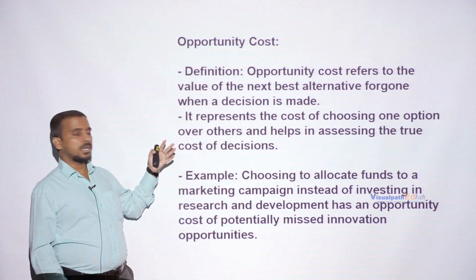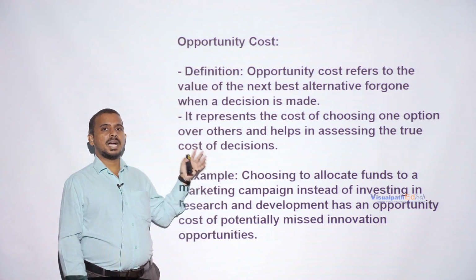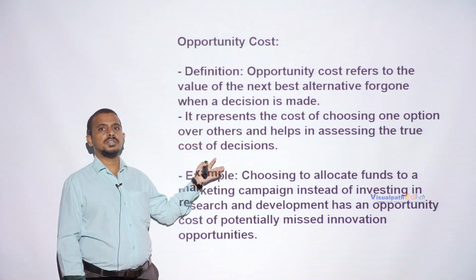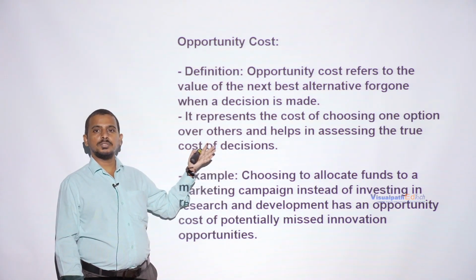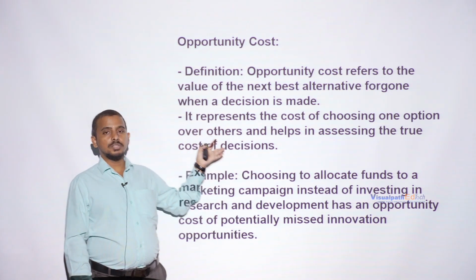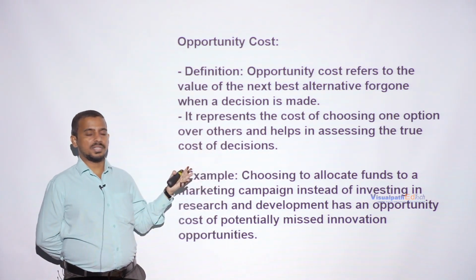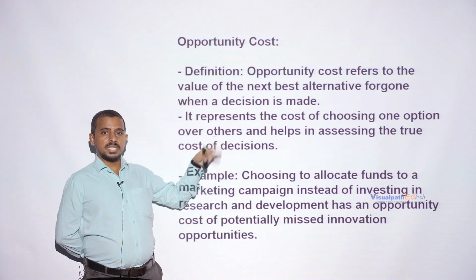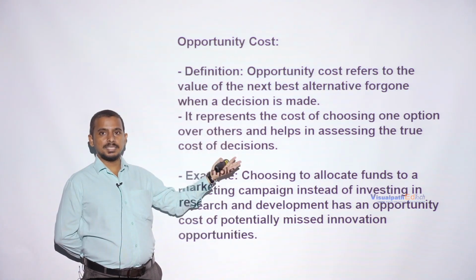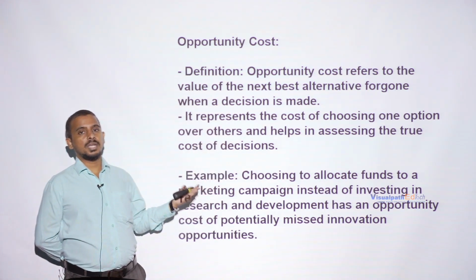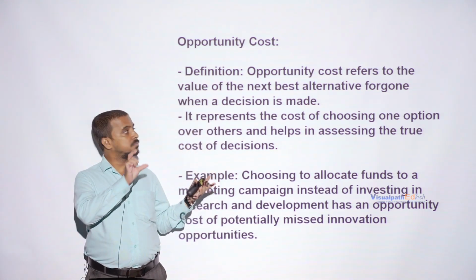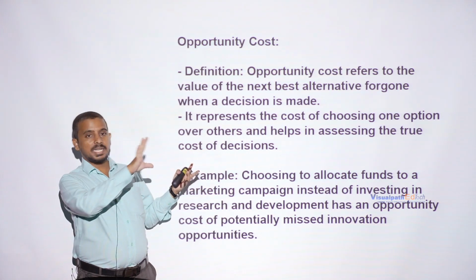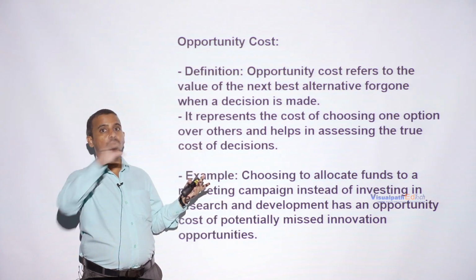So suppose for producing wheat, you are getting high profit. For producing rice, you are getting low profit. So you can obviously choose to produce wheat only, because for producing wheat you are getting high profit. But if you still choose to produce rice, then you are in loss and you have an opportunity cost. Opportunity cost means the value of the next best alternative which has been foregone.